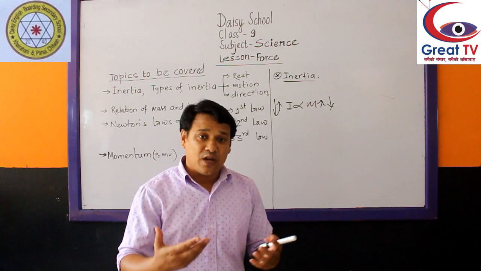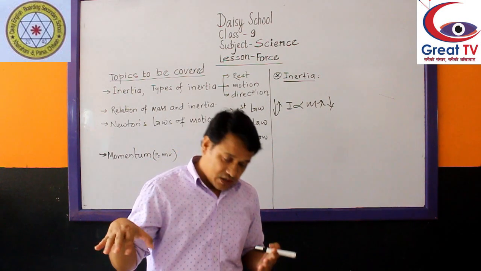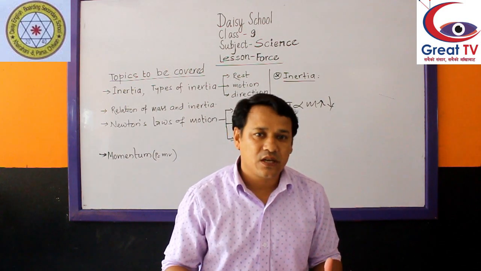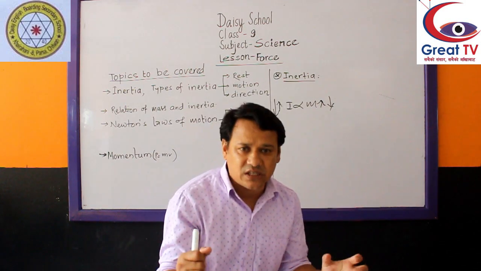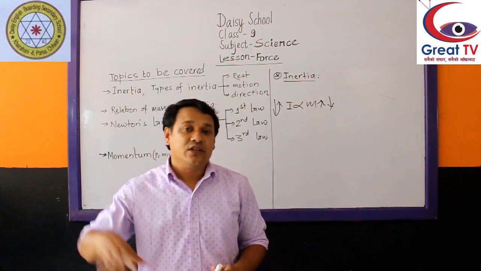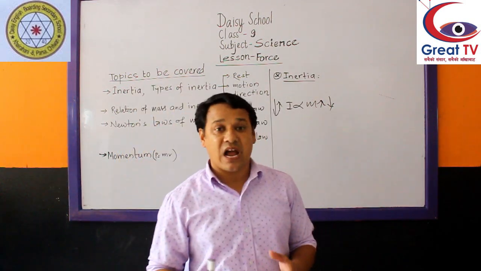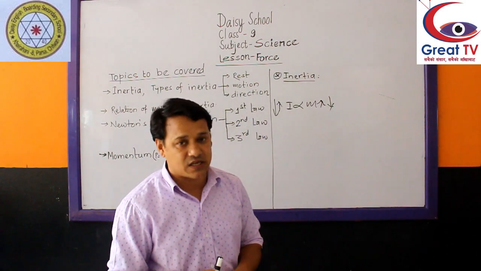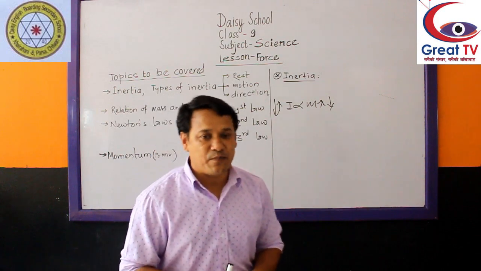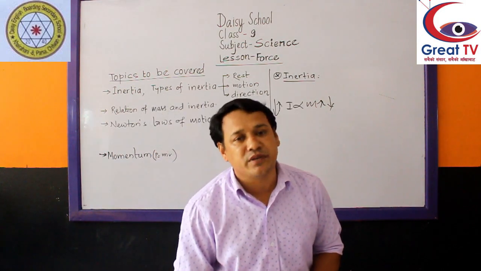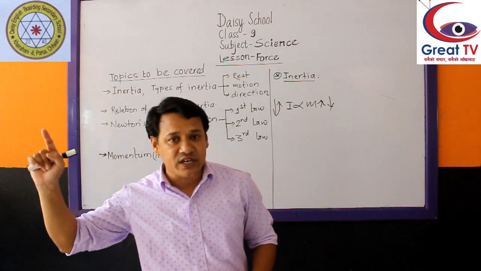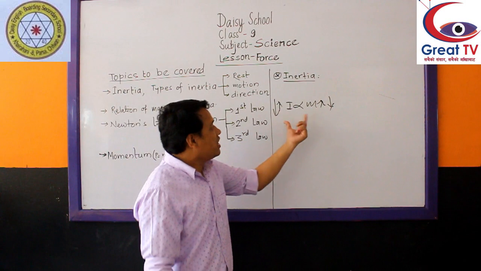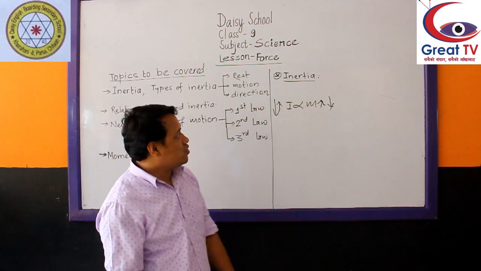But if a motorbike with a certain speed is coming towards you and you hold the handle, then what happens? Can you stop the bike immediately? No, it's difficult, because this moving motorbike has more inertia of motion, since it has more mass than the bicycle. So this more inertia of motion cannot be converted into rest immediately. So more mass, more inertia; less mass, less inertia. You have to remember this: they are directly proportional to each other.